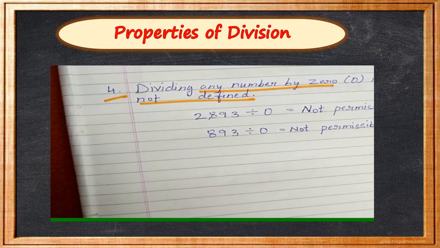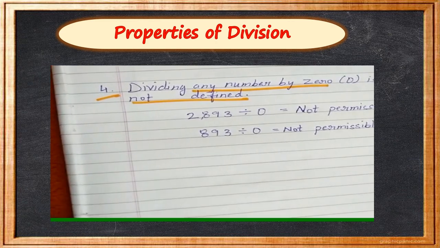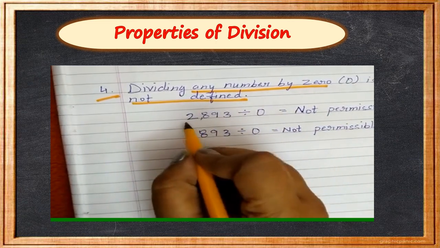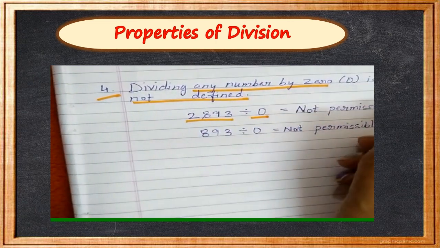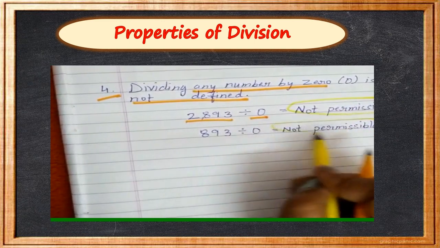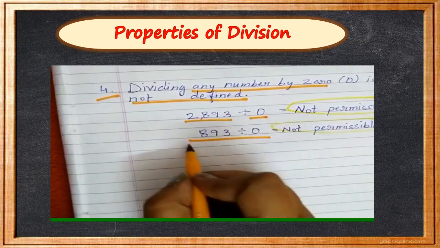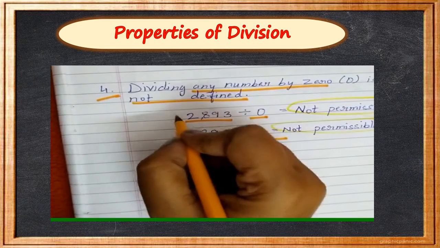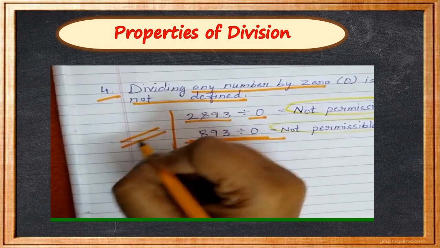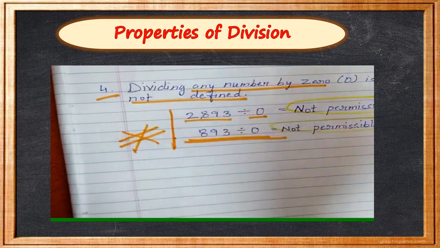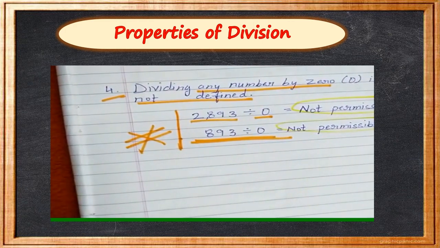It is not permissible. Is it clear, children? So 2,893 divided by 0 is not permissible. That means this is not allowed. If somebody has given this statement, you cannot divide. Is it clear, children?